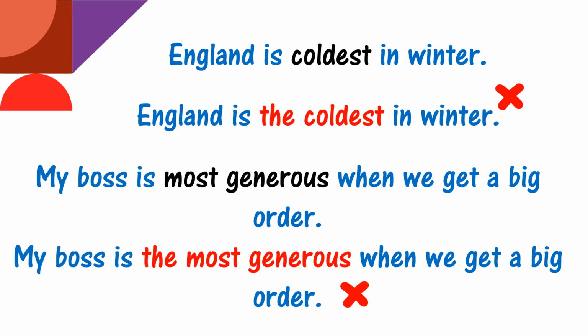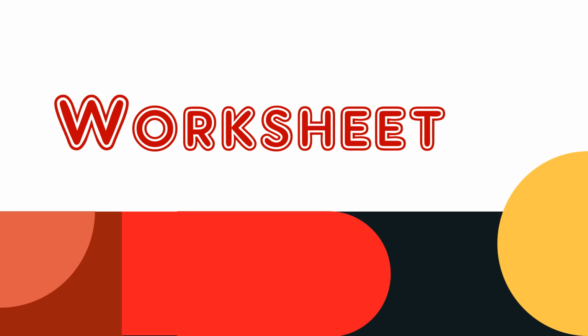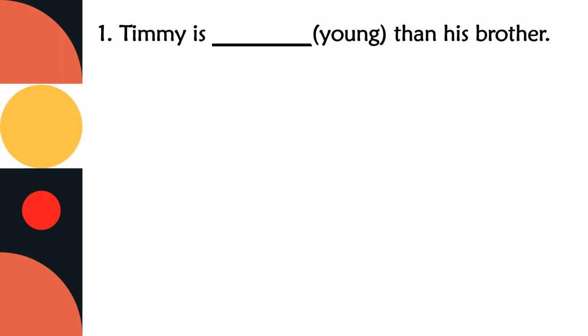Now let us quickly do this worksheet. Write the correct form of adjective. Timmy is dash young than his brother. So there is the word than. Than is used in comparative. So we use younger. Timmy is younger than his brother.